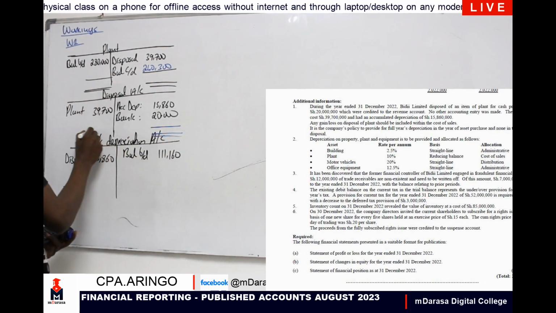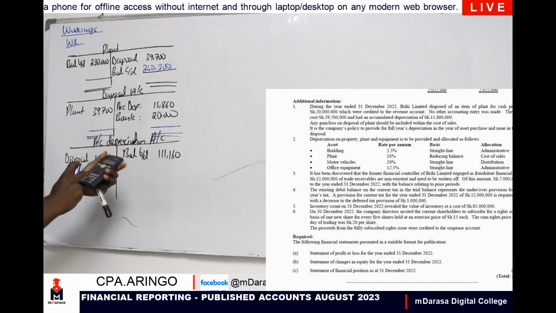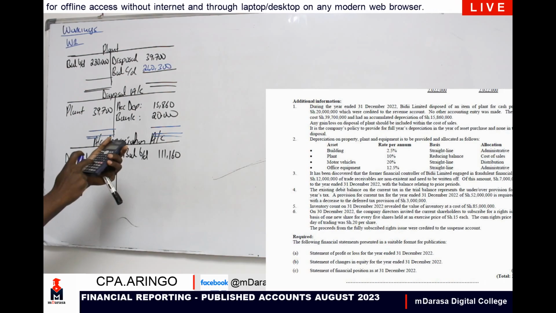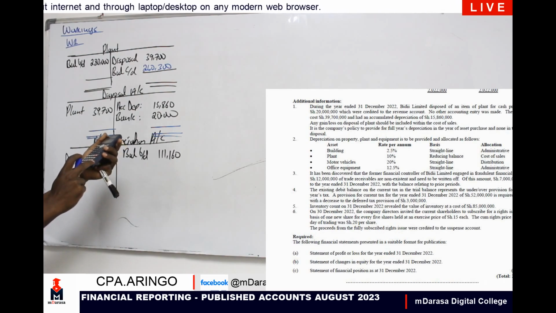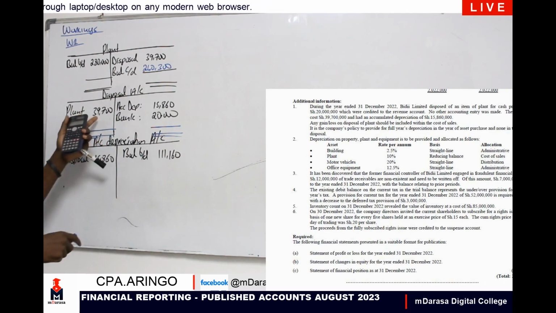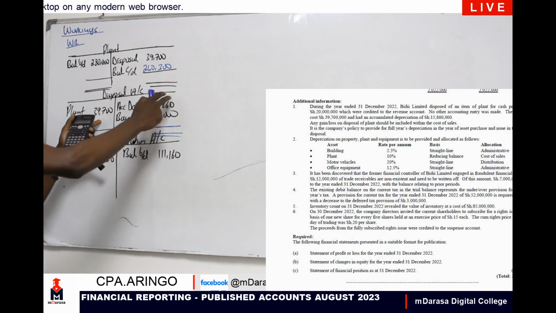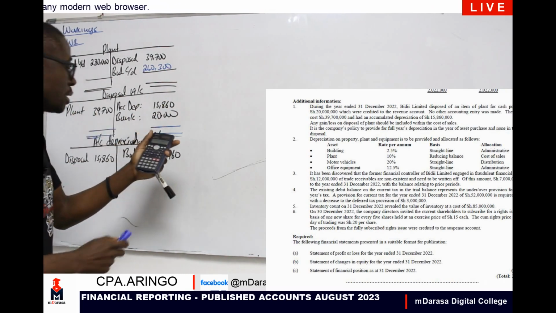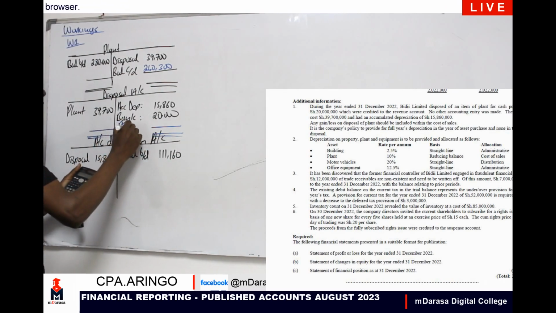For disposal, what will you be having here? I'm having 15,860 plus 20,000, that is 35,860, and the plant we had, the cost was this. Whatever I achieved on disposing my asset is a total of 35,860. So that is to say, I'm going to debit our P&L, which is a loss.